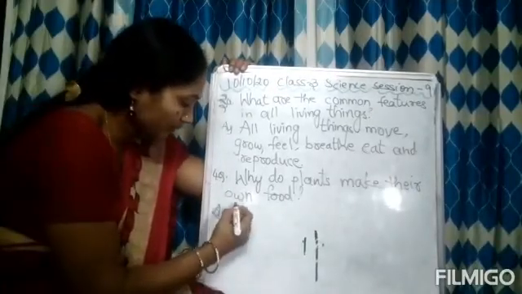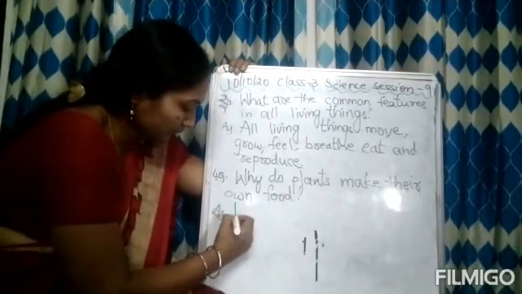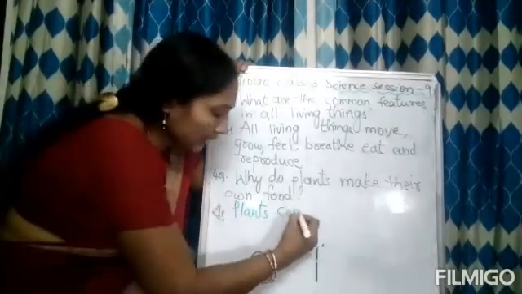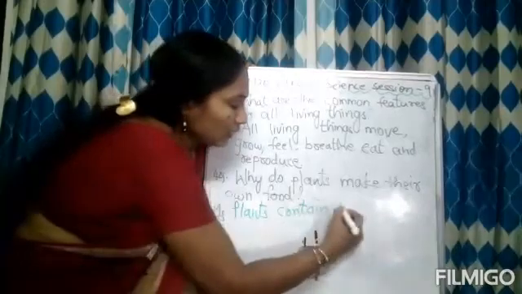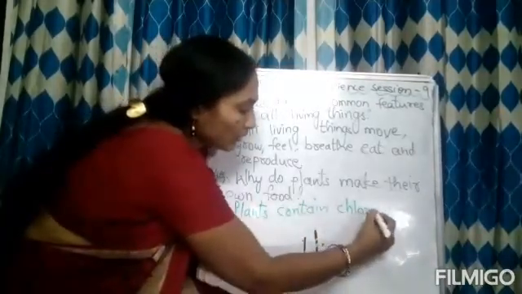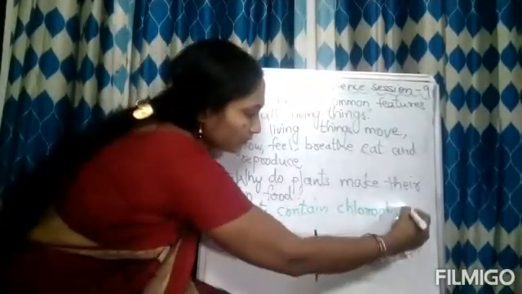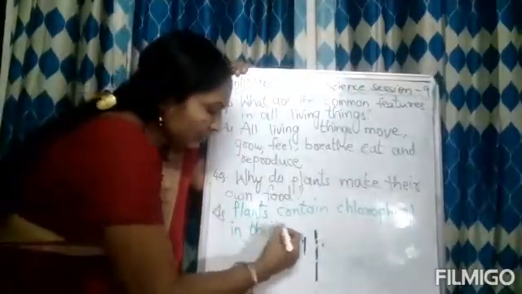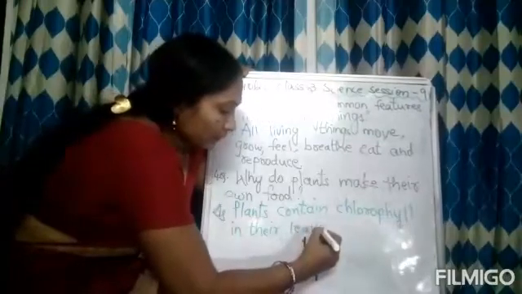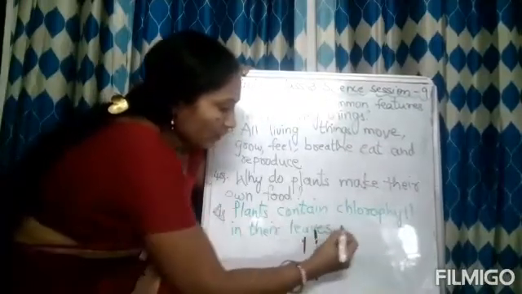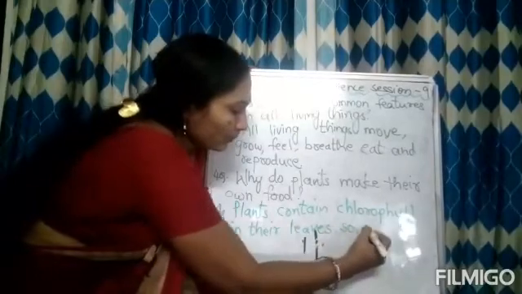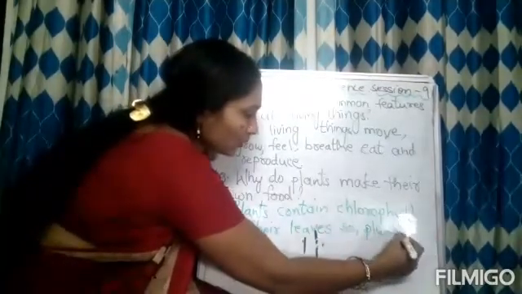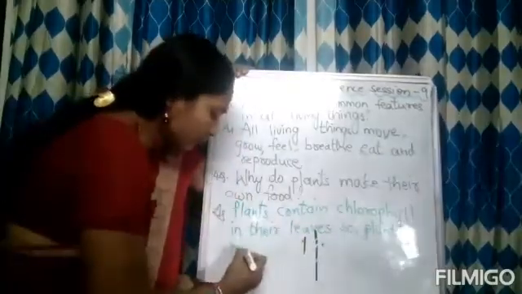Okay. Plants contain chlorophyll in their leaves. So plants make their own food.